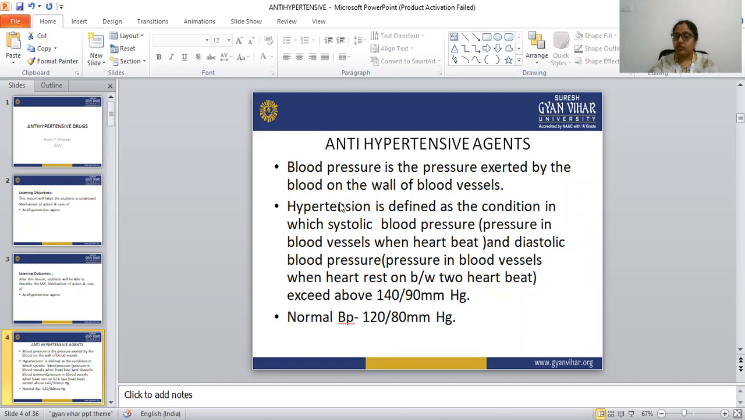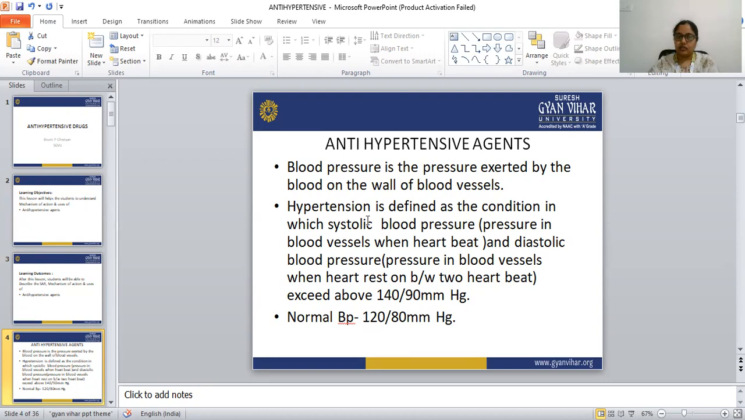And what is hypertension? Hypertension is the condition in which the systolic blood pressure as well as the diastolic blood pressure exceeds above 140/90. Up to 140/90, we will count it as normal blood pressure. If the blood pressure exceeds above this 140/90 mmHg, that condition is known as hypertension.